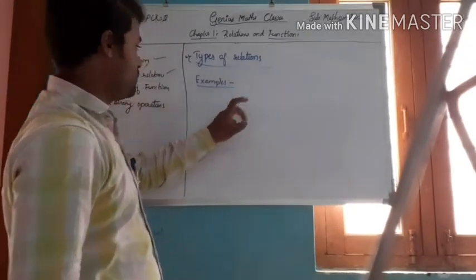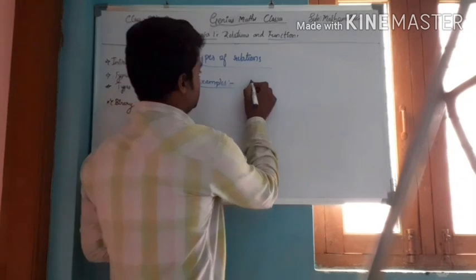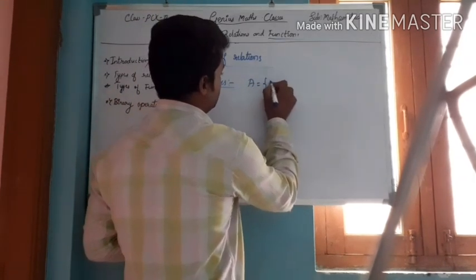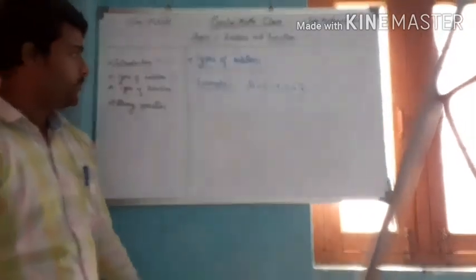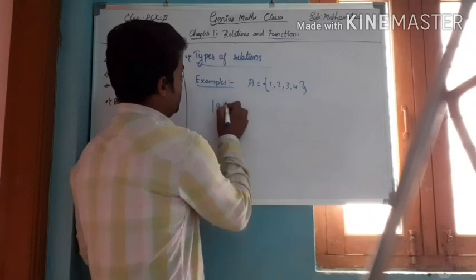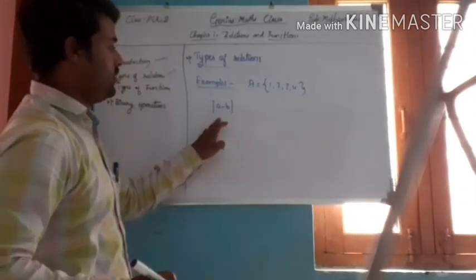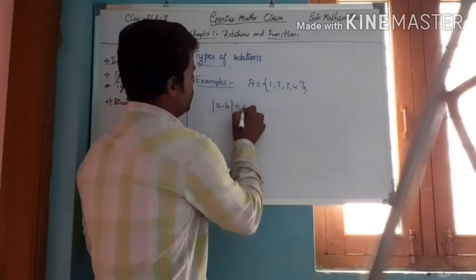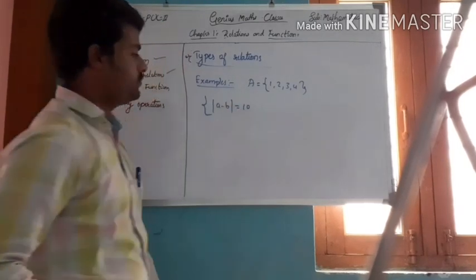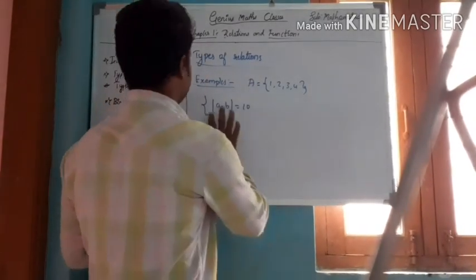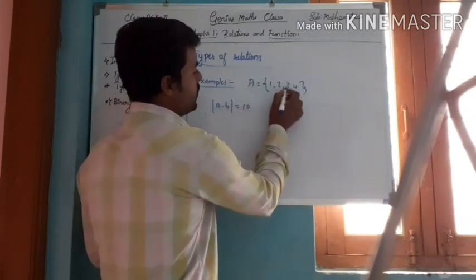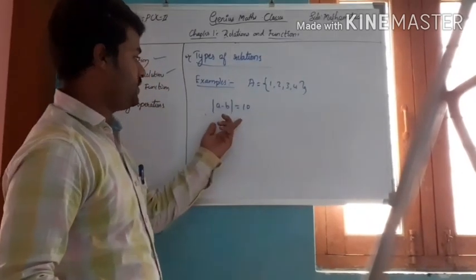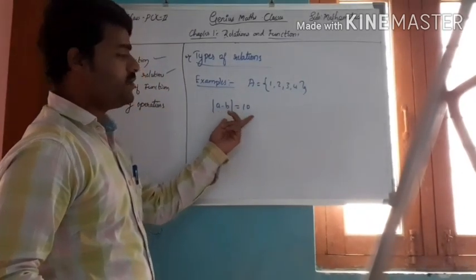Just consider the set 1, 2, 3, 4. In this, I am going to define that modulus of A minus B must be equal to 10, using only these numbers.